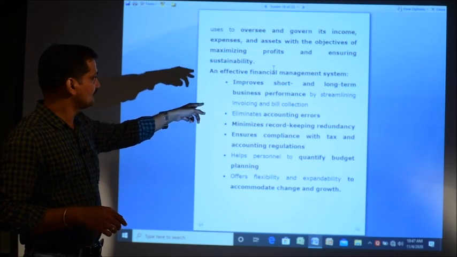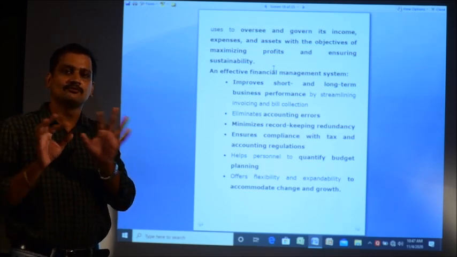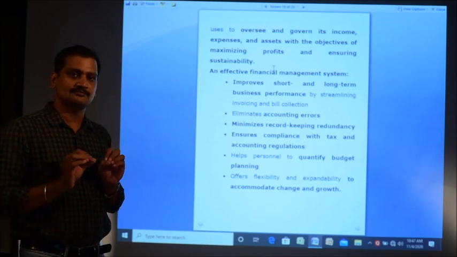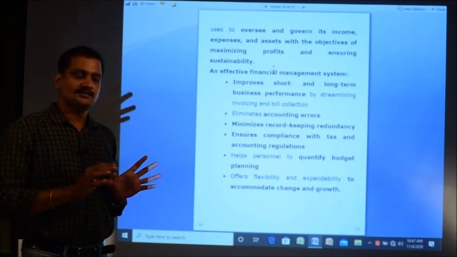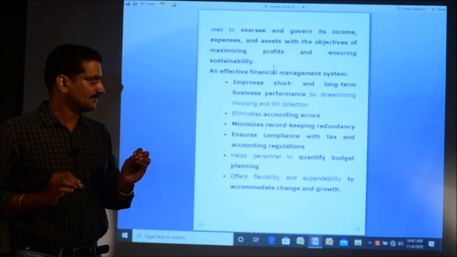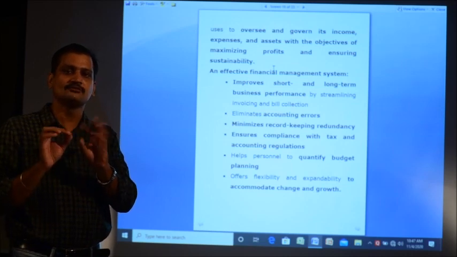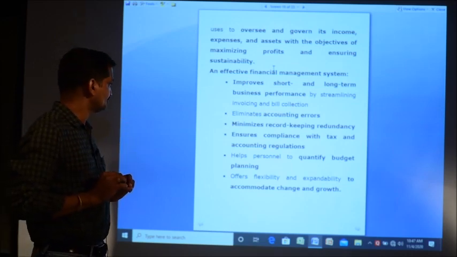Then it eliminates accounting errors. There are very few to no accounting errors. If the data are provided correctly, then the formulas are already set, so it automatically makes the calculations, and there will be very little to no calculation or accounting errors.